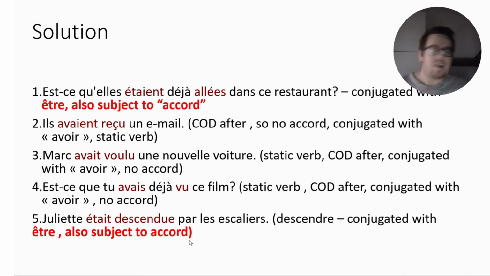So you are saved the trouble, but you know that you have to do the accord with the past participle. So in this case, we also notice that we have es over here because we have the third plural form and feminine form of the subject pronoun, elle. So in this case, we'd put an es after it. So we say conjugated with être, subject to accord.